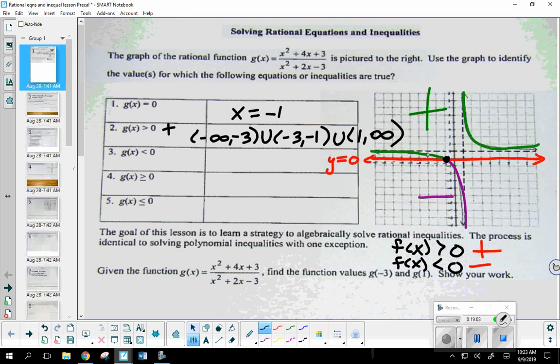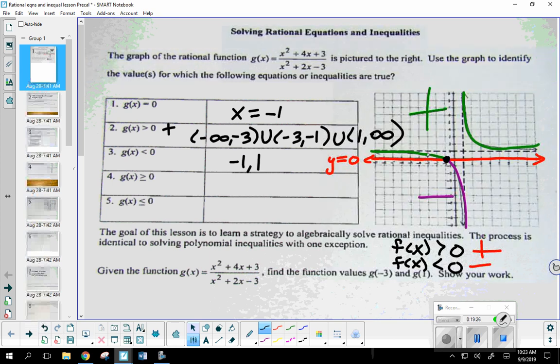Now, what about number 3? Where is function g less than 0? Well, where's the only interval telling me where it's below the x-axis? Between what and what? I'd say between -1 and 1, because it's going to get close to that asymptote, but remember, it won't ever touch. So -1 and 1.